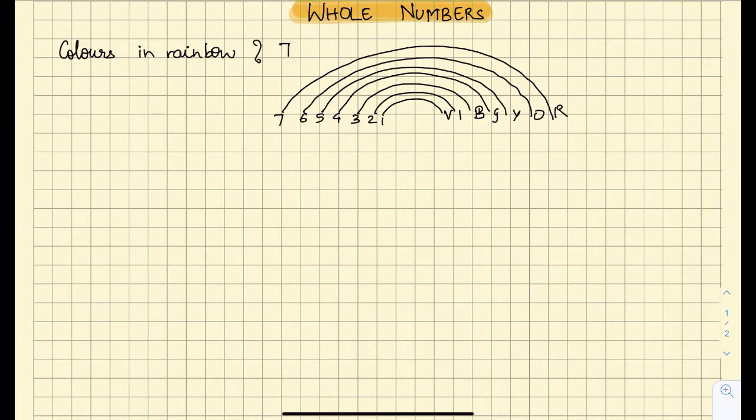Because these numbers come out automatically and naturally while counting, they are called natural numbers.